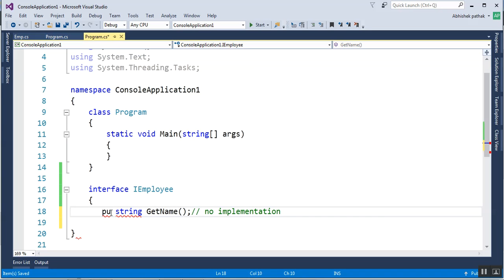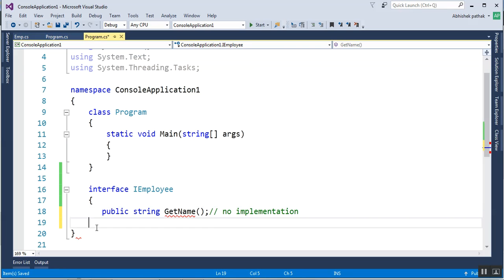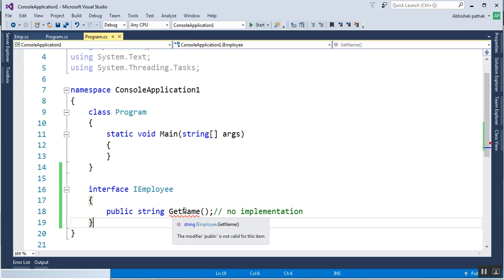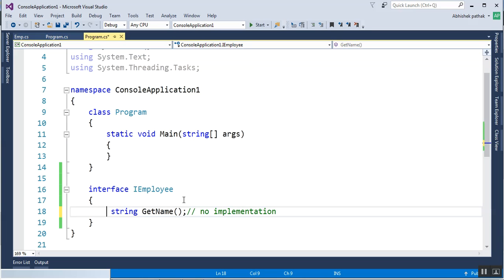So public. Okay, so now it's giving me error. If I mouse over on that, it gives me error that the modifier public is not valid for this item. Why? Because by default all the methods of interface are public only. Okay, remember this point.